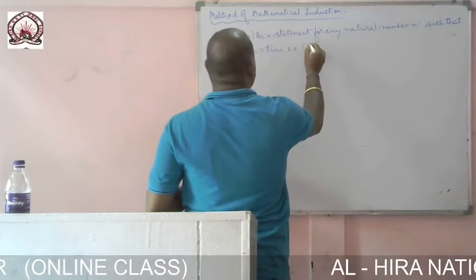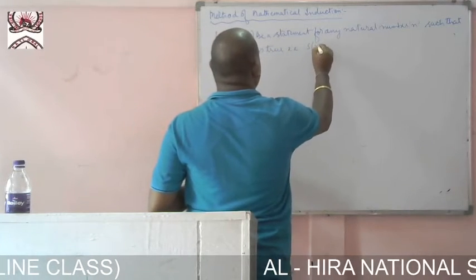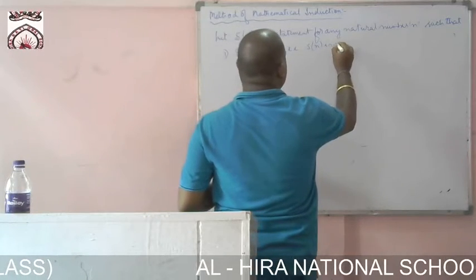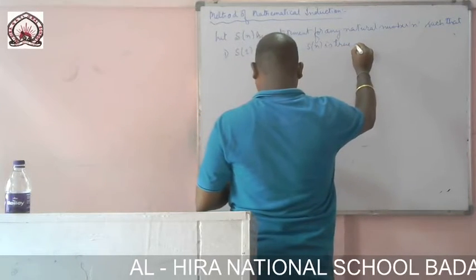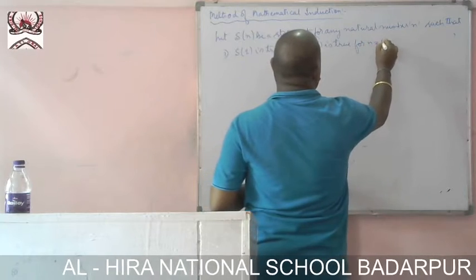That is, S of n is true for n equal to 1.